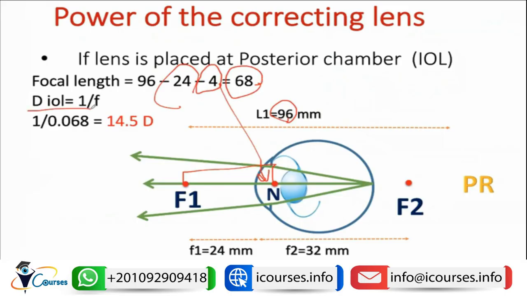So the power of the intraocular lens will be 1 divided by f, or the focal length. So it is 1 over 0.068, so it will be 14.5 diopters. So this will be the power of the correcting intraocular lens to be implanted inside the eye. So as you can see, as we go further toward the eye, the power of correction increases in order to reach the same retinal image size.